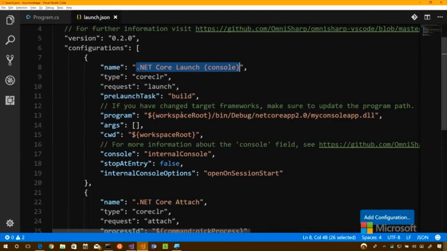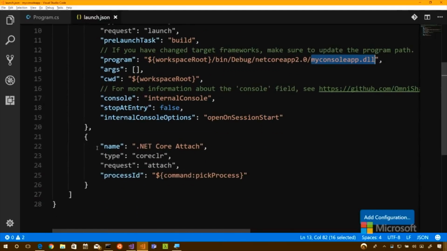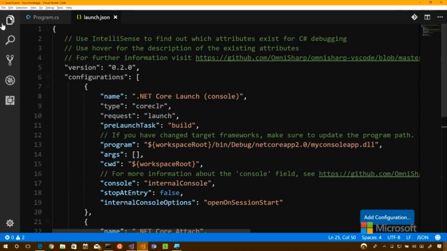And here, it's going to go and run our program. When we say dotnet run, our program is really here, myconsoleapp.dll, and it's going to go and call that. And then if we want to attach to the debugger, there's also the ability to run the app, and then after the fact, attach to it, and then debug it once it's already running. All of that is possible with Visual Studio Code.